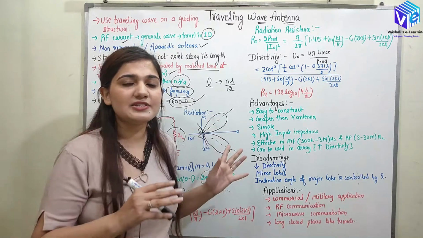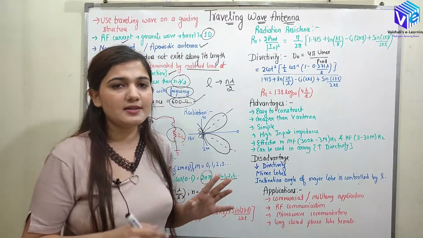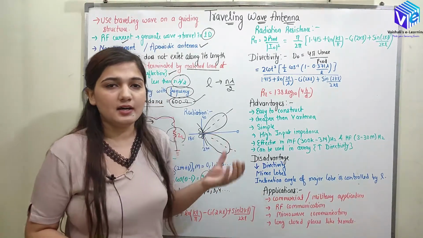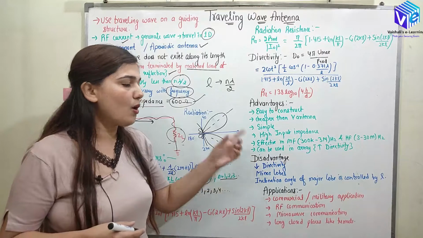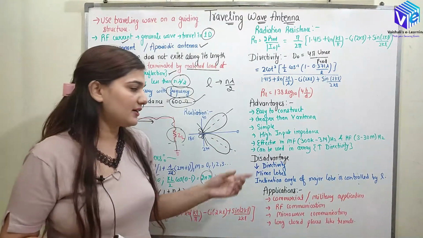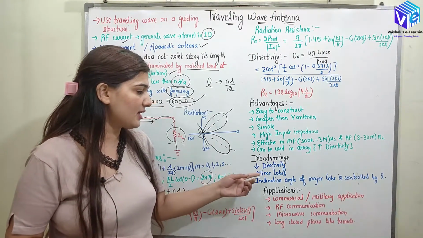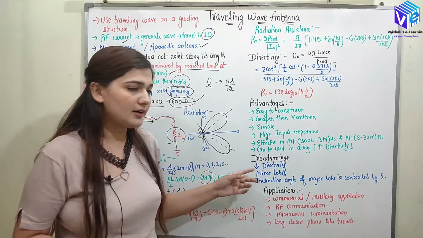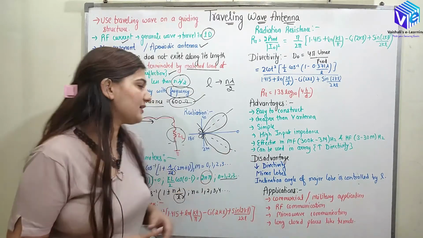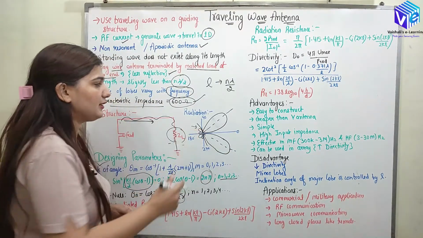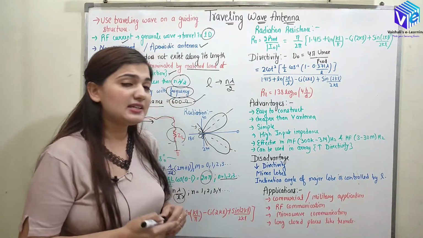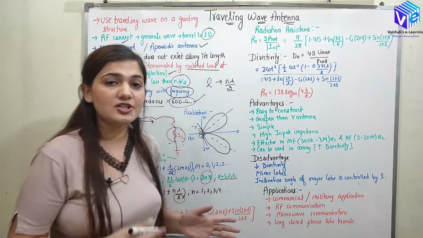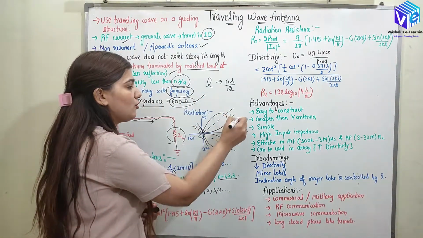It has less directivity, so I can increase the directivity by using it in the form of arrays. I can easily construct the arrays using the travelling wave antennas, and I can increase the directivity, which was the disadvantage of using the travelling wave antenna. So this is how I can overcome that disadvantage as well. The disadvantage is that it has lesser directivity, which can be overcome by using it in arrays. It has more minor lobes, so you can see over here we have the minor lobes. Now it has an inclination angle which depends upon the length. The inclination angle of the major lobes depends upon L.